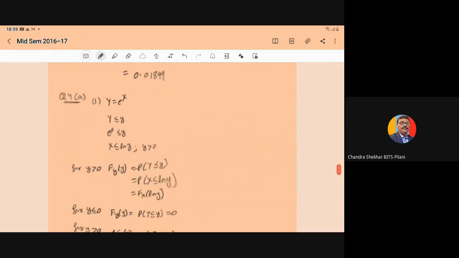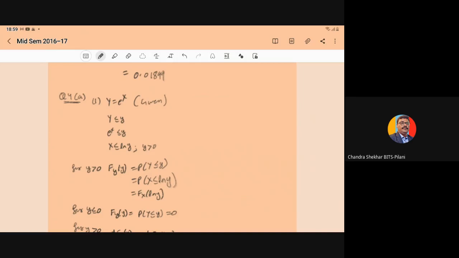So it is given to you Y is equal to e to power X. This relation is given to you, a function of the random variable. So if you have to compute Y less than or equal to y, capital Y is e to power X less than or equal to y. If you take natural log on both sides, X less than or equal to ln of y, for y greater than 0, then only the natural log function is valid.